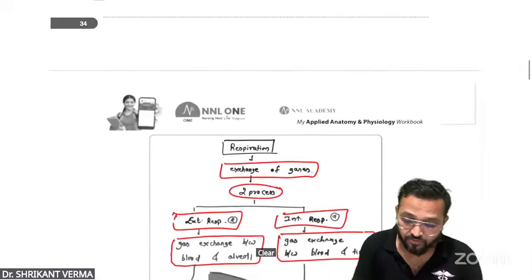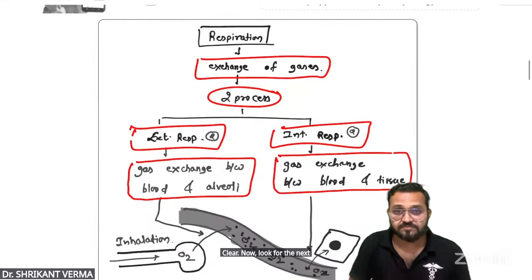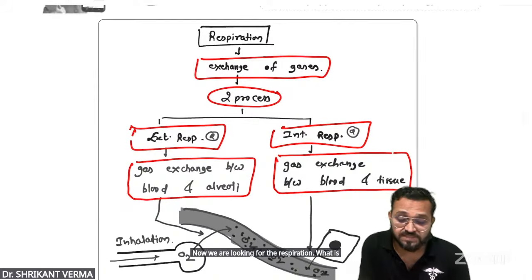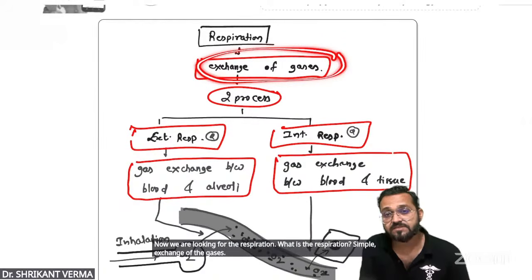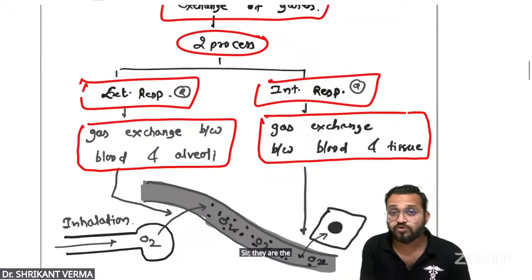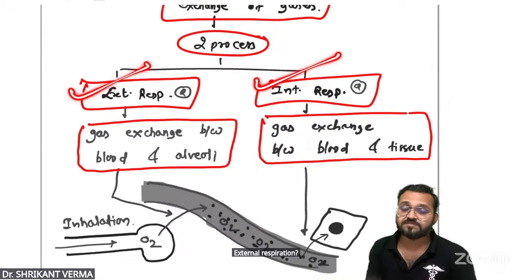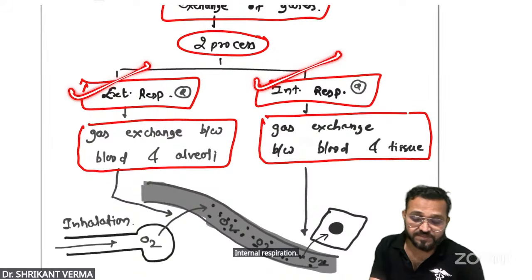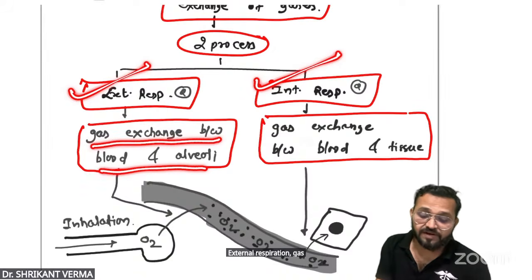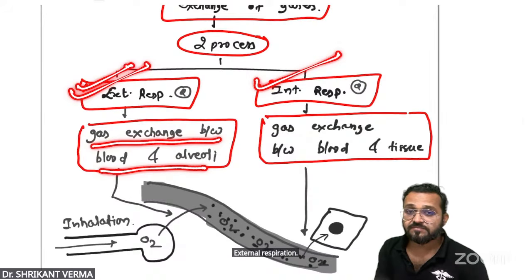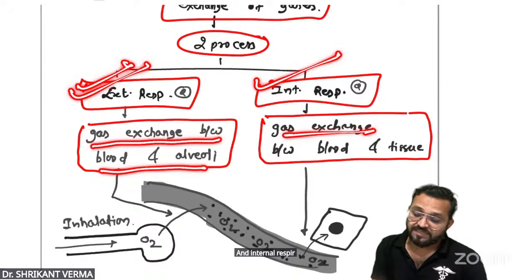Clear? Now look for the next. Now we are looking at respiration. What is respiration? Simple, exchange of gases. Sir, there are two processes: external respiration and internal respiration. Gas exchange between blood and alveoli is known as external respiration. And internal respiration is gas exchange between blood and tissue.